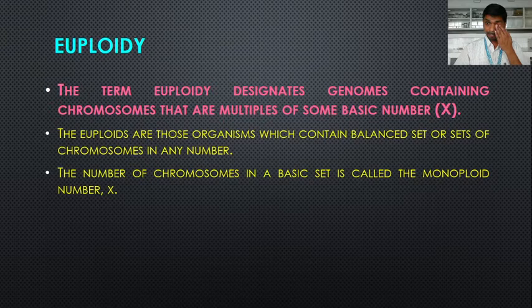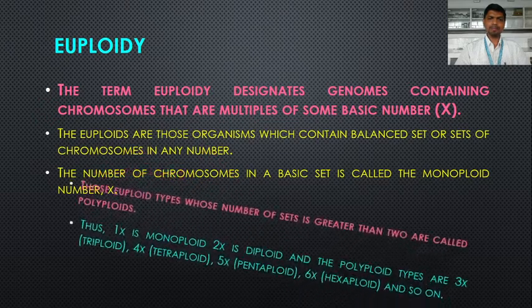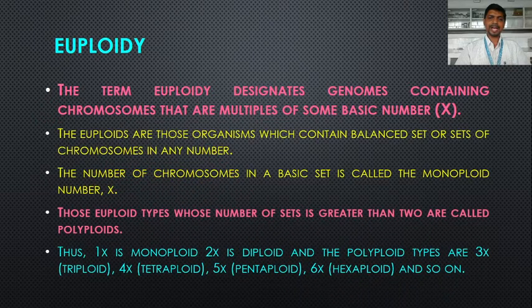So monoploid number and haploid number both look similar. X is the basic set of chromosomes, while n is the set of chromosomes that are found in the gamete. So n refers to the gametic chromosome number, while X refers to the basic set of chromosomes that are found in the particular individual. X is a monoploid number, while n is a haploid number.